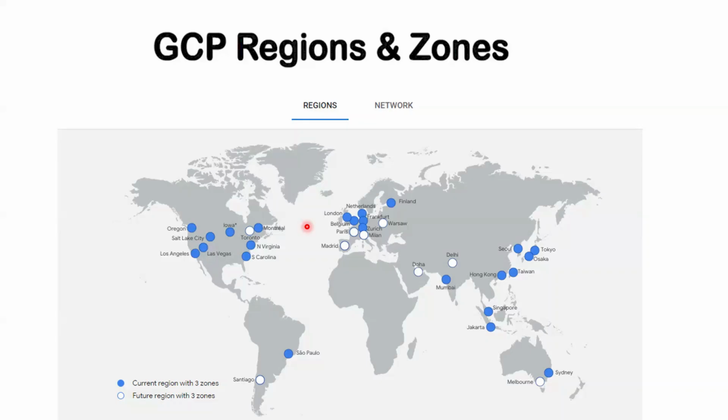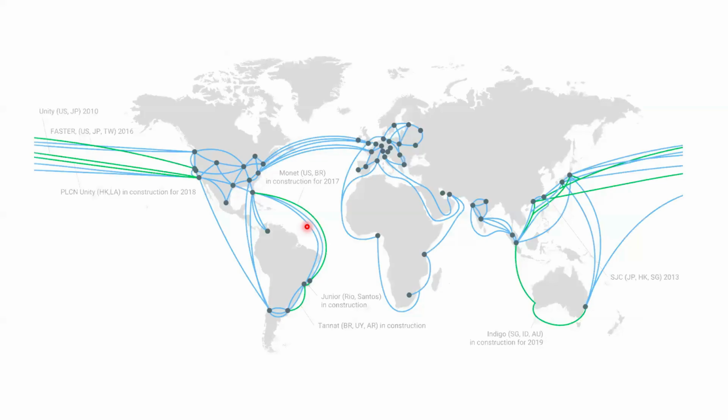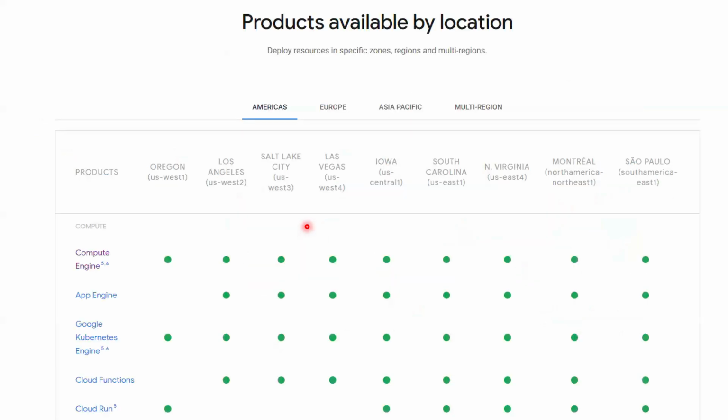Currently Azure is in second place. So Google is trying to come to the second place, right? Google is investing more in Google Cloud. Fine. So this is the network across the globe. Now, products available by location. Look at here: Americas regions, Europe regions, Asia Pacific, multi-regions. In the Americas regions, these are the regions.